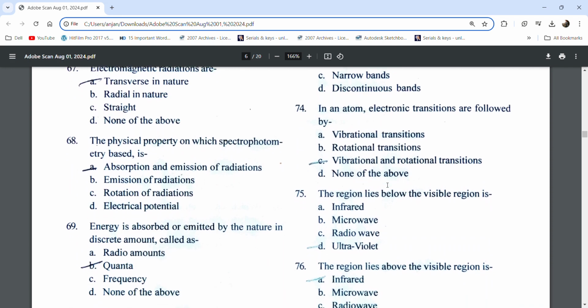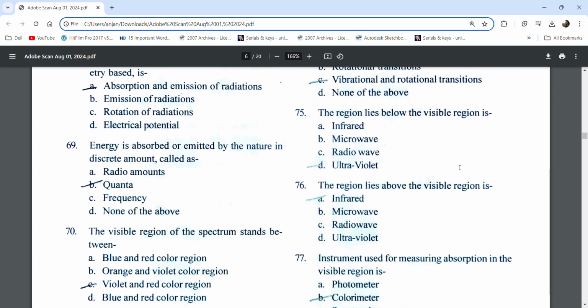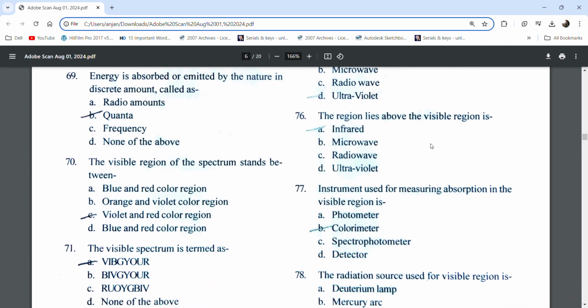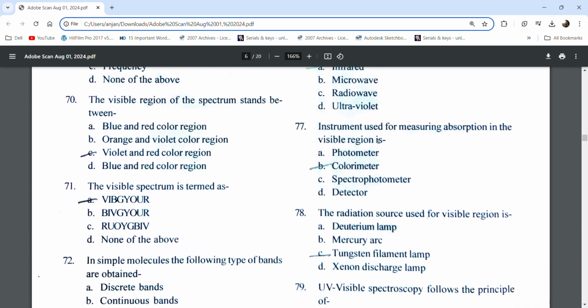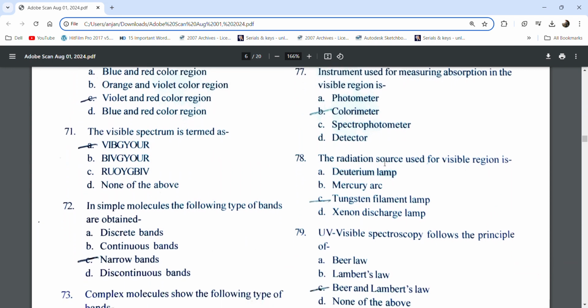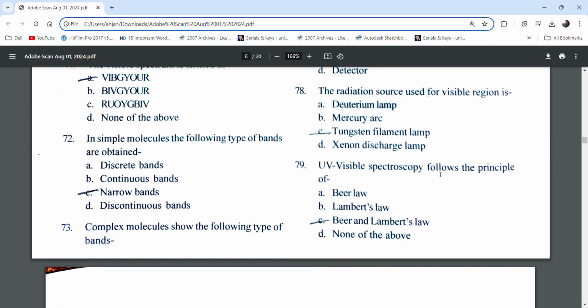Discrete bands in an atom electronic transition are followed by vibrational and rotational transitions. The region that lies below the visible region is ultraviolet. The region that lies above the visible region is infrared. The instrument used for measuring absorption in the visible region is the colorimeter. The radiation source used for the visible region is the tungsten filament lamp.